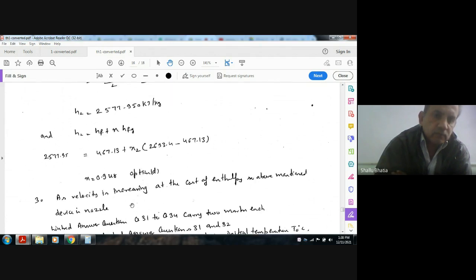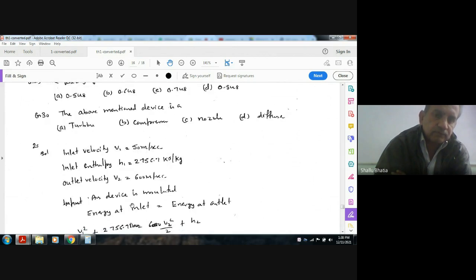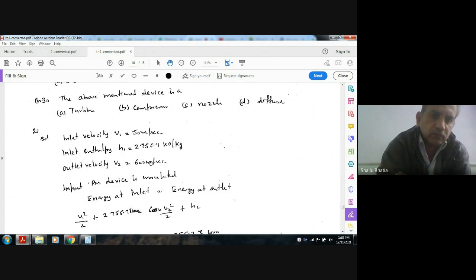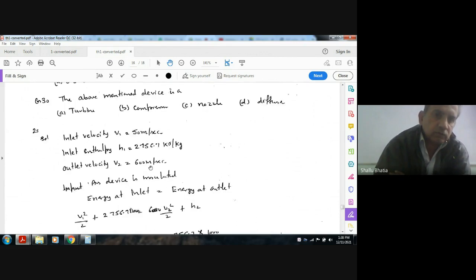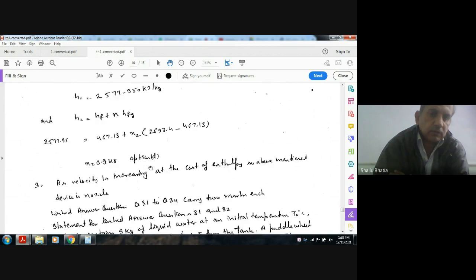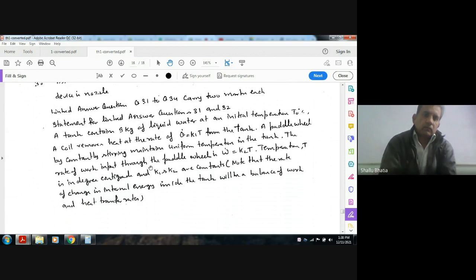This device will behave as a nozzle because velocity is increasing from 50 to 600. So the answer for question number 30 is nozzle. Next, linked answer questions 31 to 34.